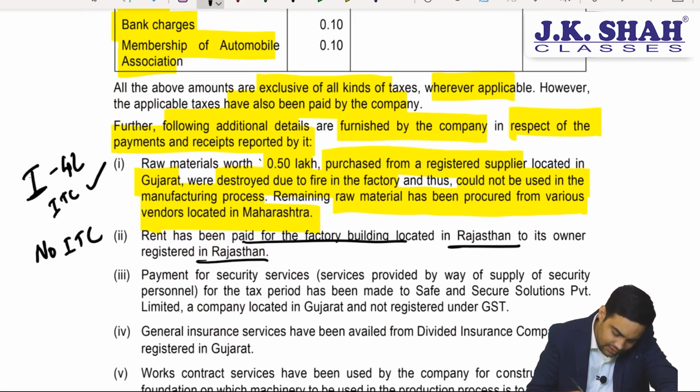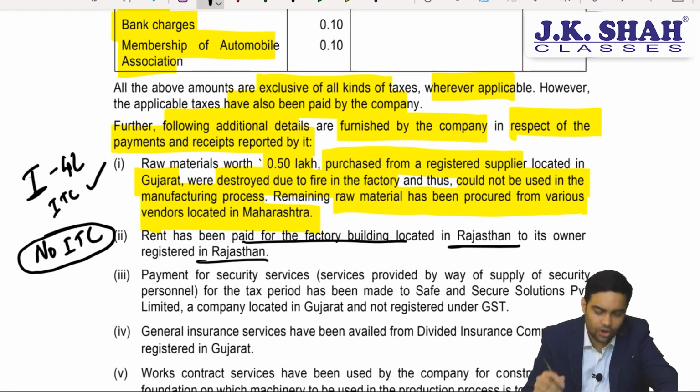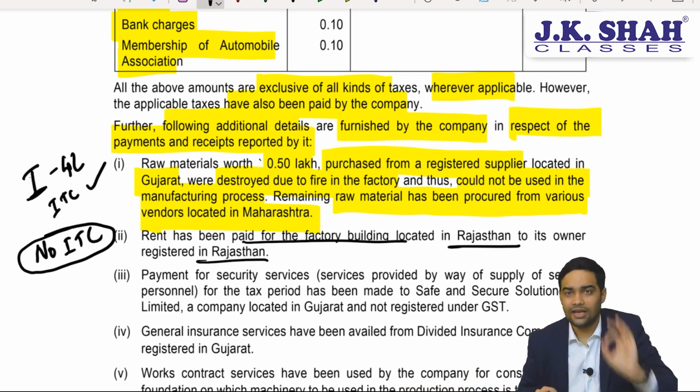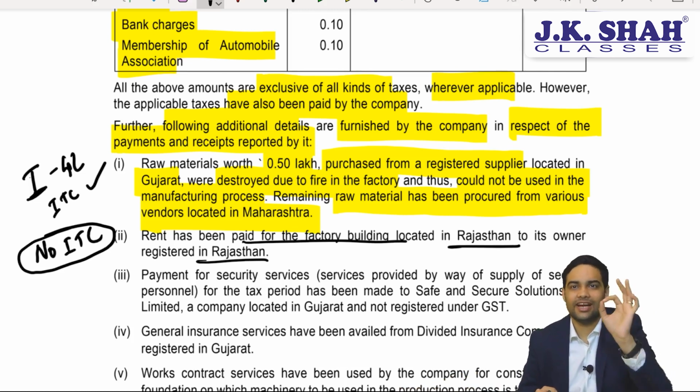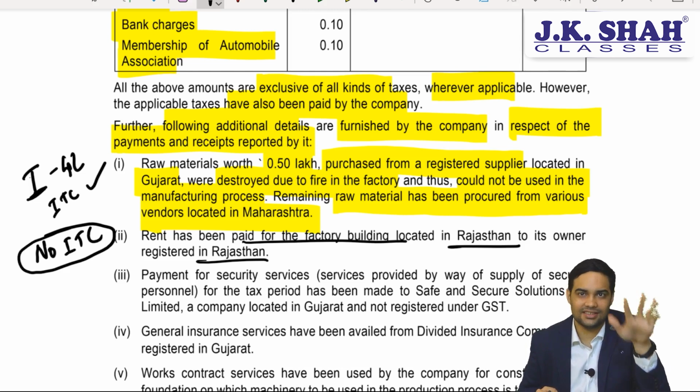Now, in the institute's answer, ITC on this. Now, this rent paid would be CGST, SGST of Rajasthan, which would not be eligible for ITC for the Gujarat GST registration. This CGST plus SGST charged by the owner in Rajasthan will not be eligible.